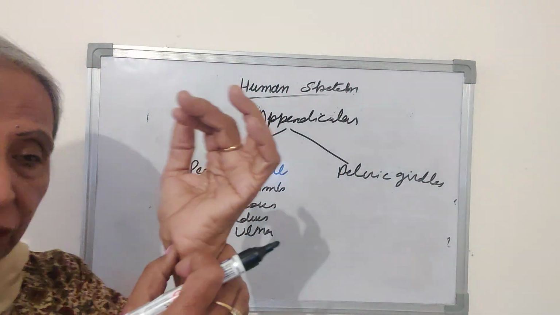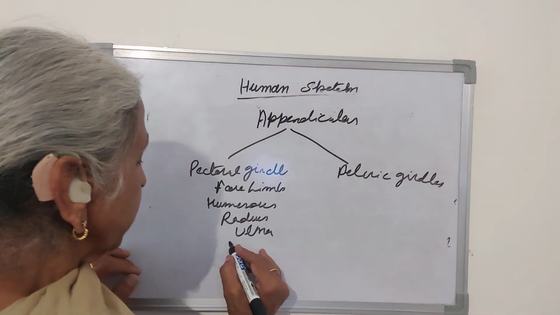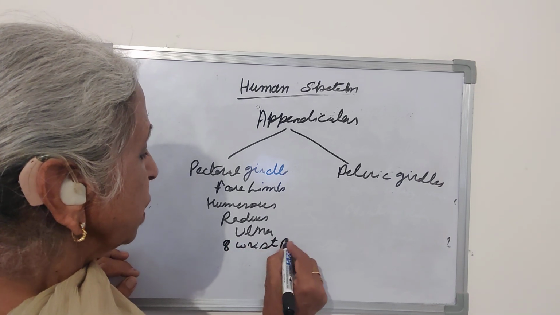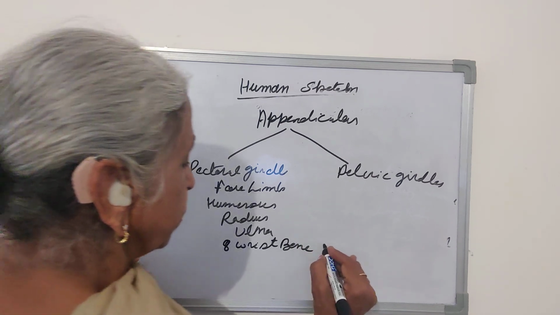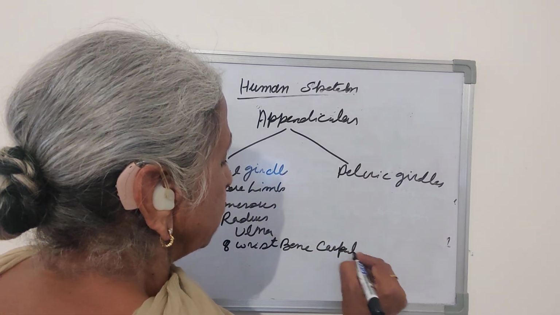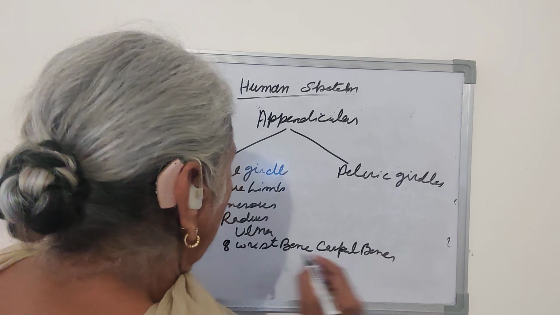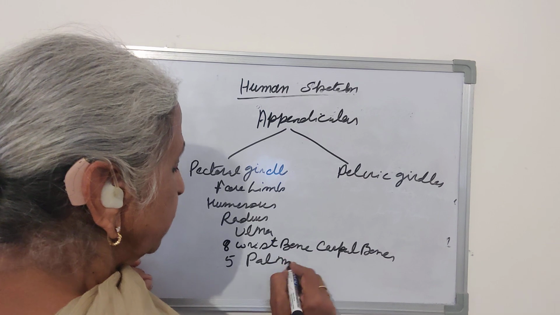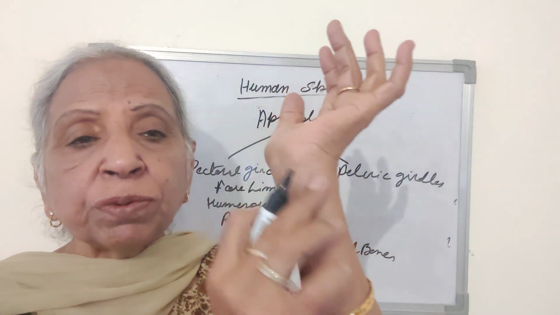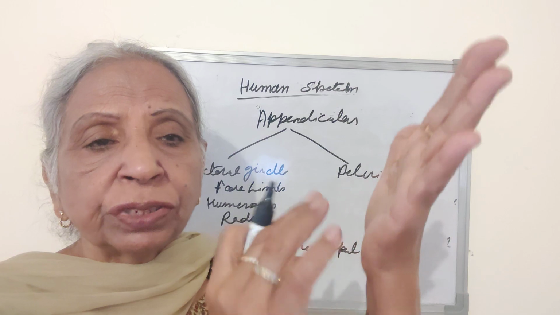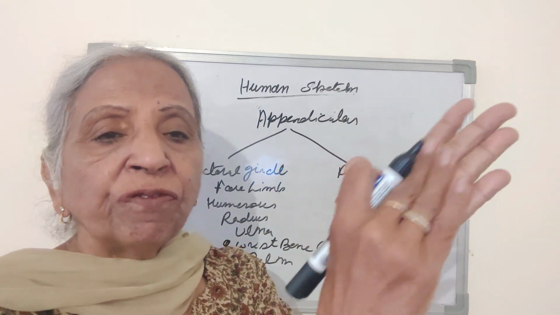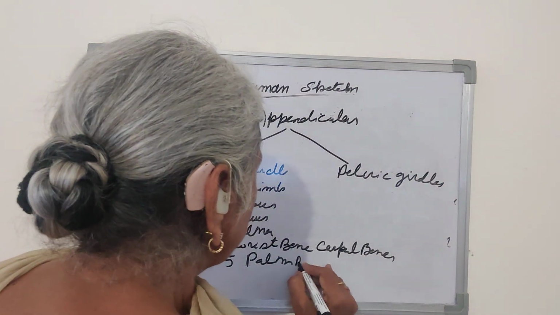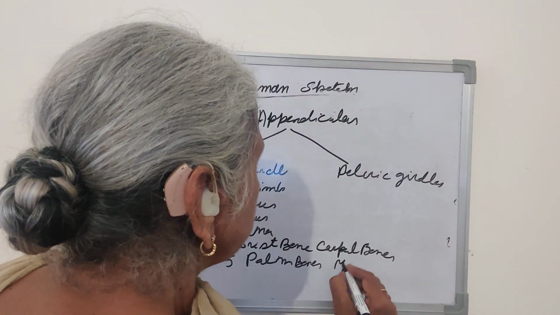Then the wrist. There are 8 wrist bones, which are called the carpal bones. Here 8 bones are present. These are the carpal bones. In the palm, 5 bones are present, which are called metacarpals. Palm bones are called metacarpals.